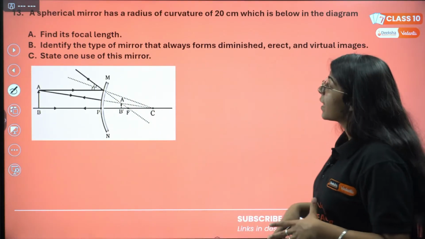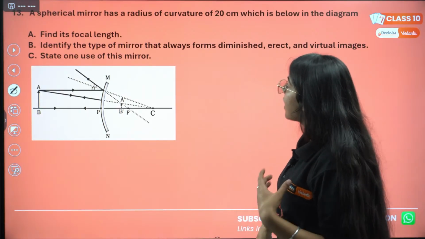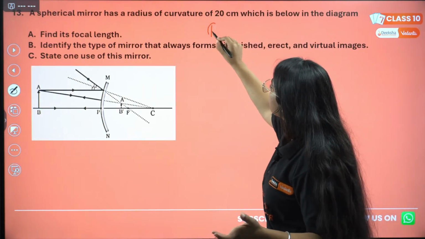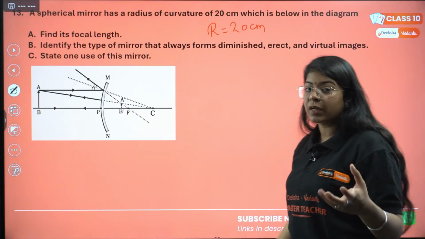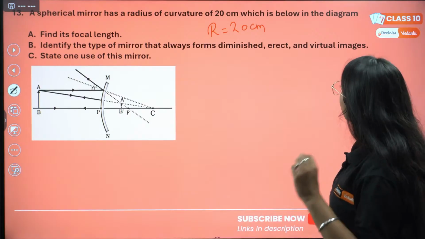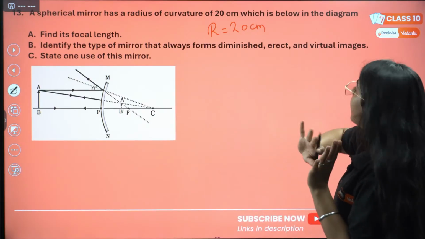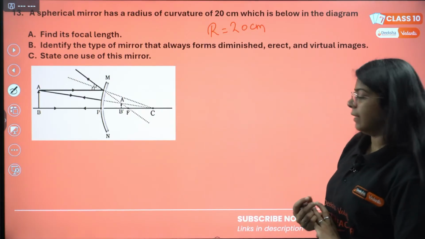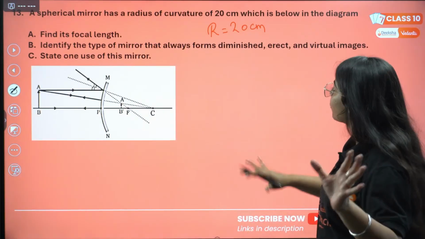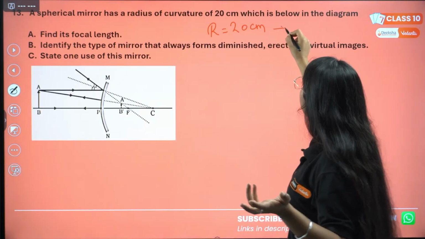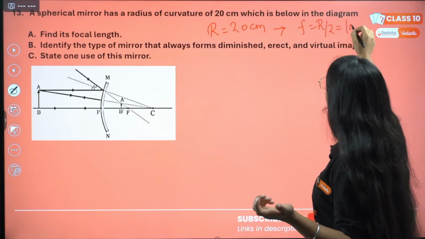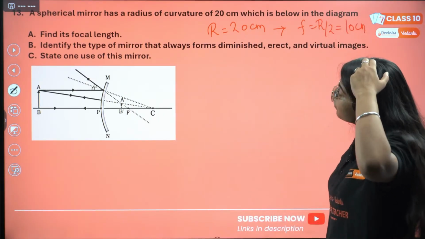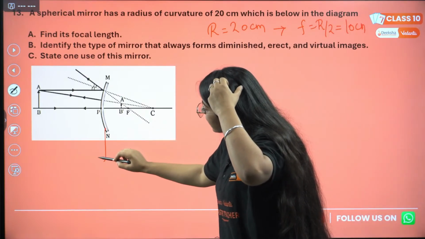The question says a spherical mirror has a radius of curvature of 20 centimeter. We are given that a spherical mirror has a radius of curvature of 20 centimeter, which is shown in the below diagram. Find its focal length. We just need to find its focal length. So it's very easy. The focal length will just be half of the radius of curvature, that will be 10 centimeter. Correct?